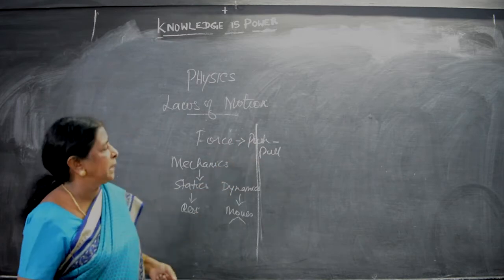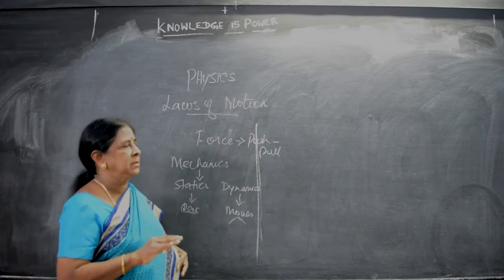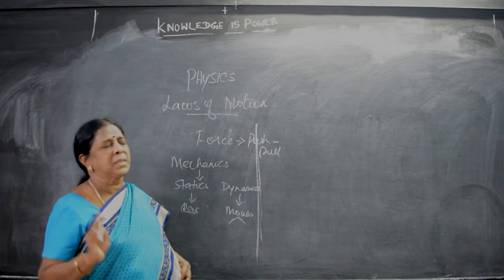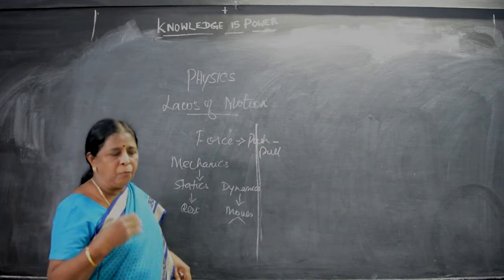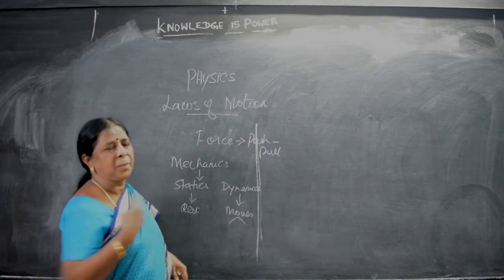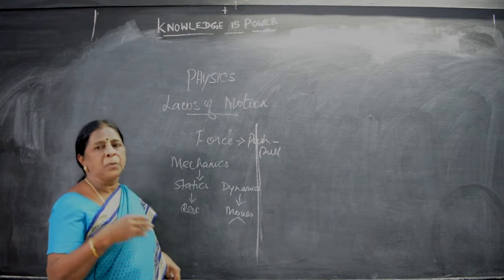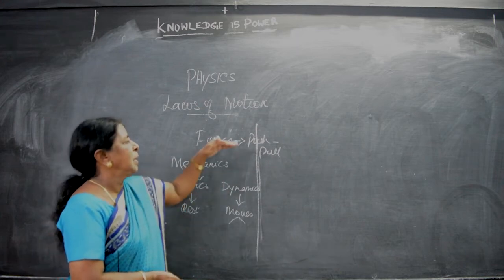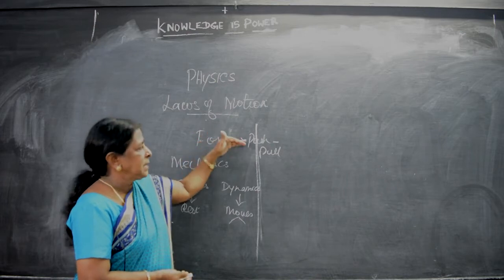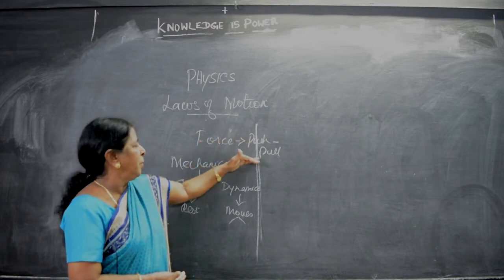Suppose you are standing in one place, you are remaining straight. So some other boy, some other girl pushes on you, you may move from your position in front or at back. This movement from your original place is known as what? Force. That is, either it may be a push or pull.